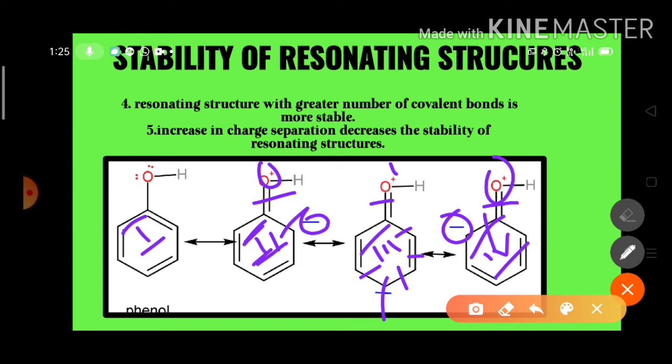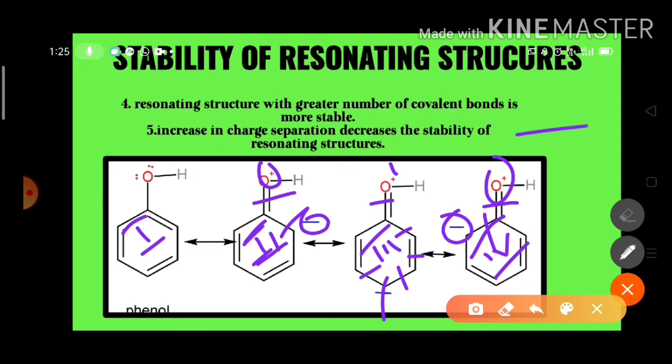That means in structure 2 and structure 4, the charges are separated by only two bonds. So these two have the same stability and are more stable than the third structure. Because in the third structure, charge separation is very high, it is less stable.